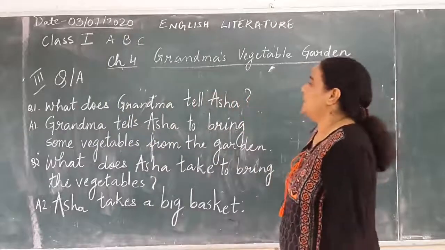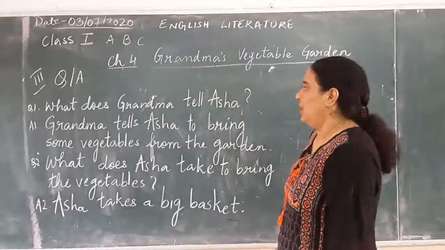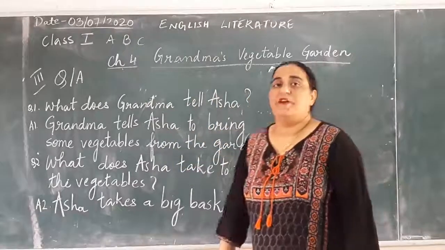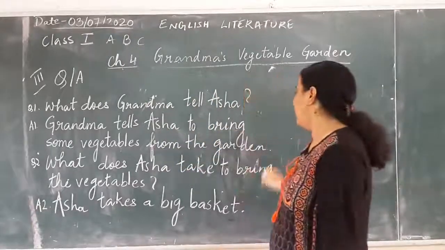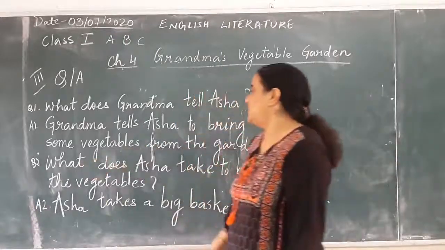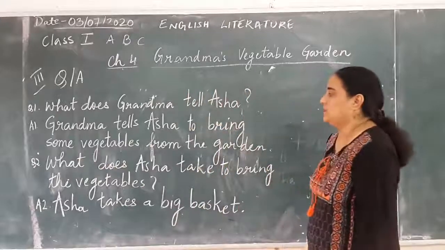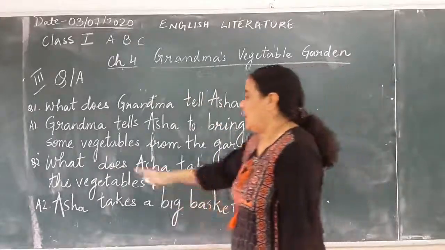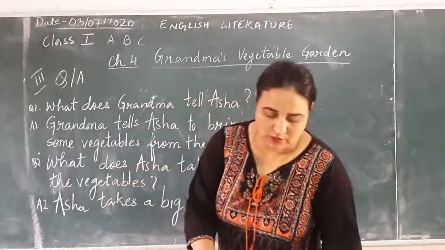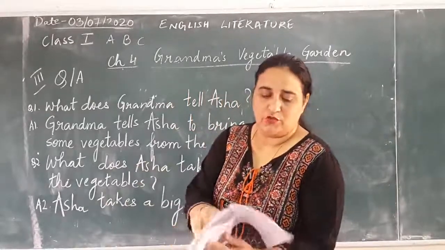What does grandma tell Asha? I'll just read it out for you. Grandma tells Asha to bring some vegetables from the garden. That's question number 2, what does Asha take to bring the vegetables? What does she take? Asha takes a big basket. Okay, so these are the 2 question answers. There are 2 more. I'm going to give it to you now.